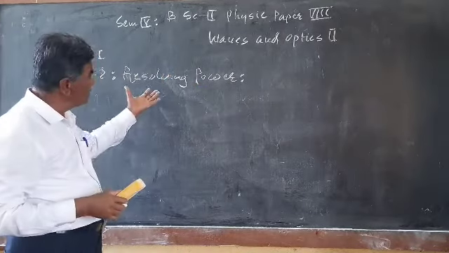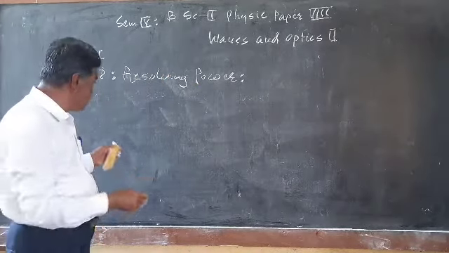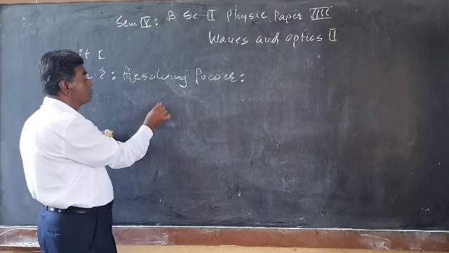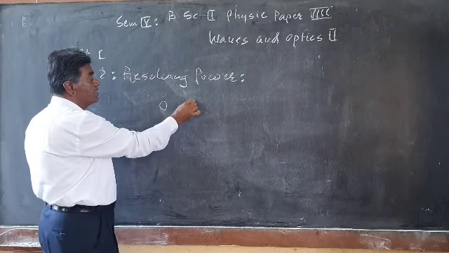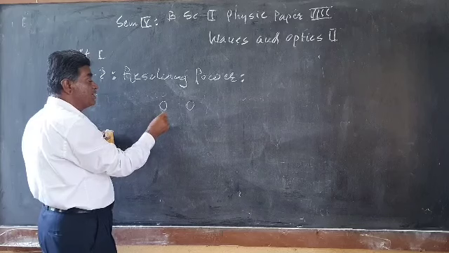In order to see the definition, suppose there are two fine objects, this is one object, this is the other object, and this is our eye.